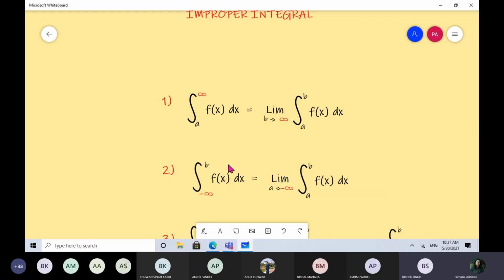Okay, so minus infinity to some constant b. तो यहाँ हाम्रो लोअर लिमिटले गर्दा your integral becomes an improper integral. So what are we going to do? We are going to use the same concept. We are going to say limit a tends to minus infinity, a to b f of x dx. हामीले integral लाई पहिला proper integral assume गरेर solve गर्ने, and at the end we are going to replace a by minus infinity. Or you can do one thing, limit a tends to infinity, minus a to b. You can go both ways.